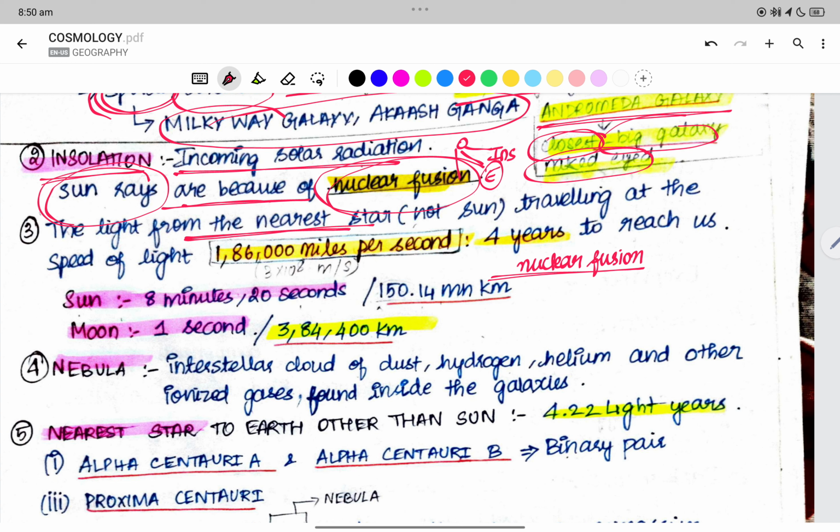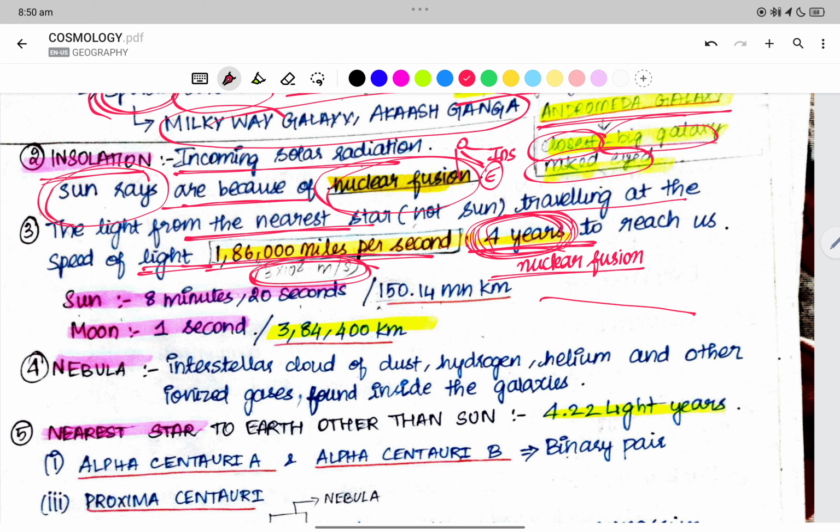Light travels at the speed of light, 3 into 10 to the power of 8 meters per second. Light from the nearest star takes 4 years to reach us. So if the star has any reaction, we see that reaction after 4 years, right?